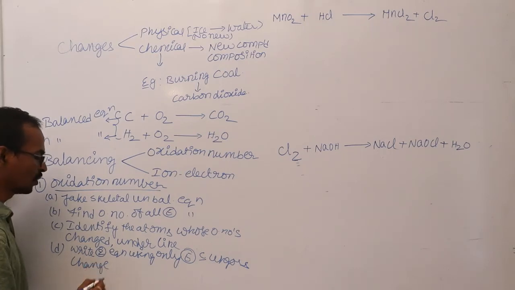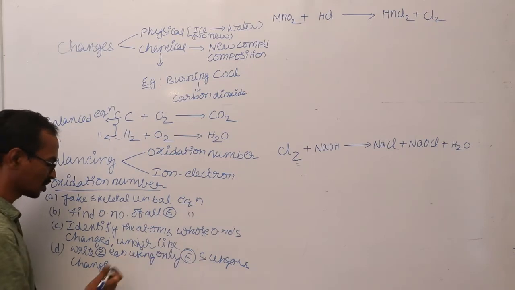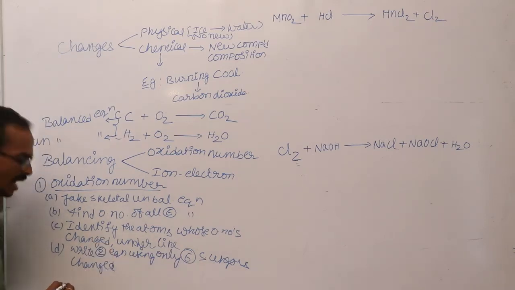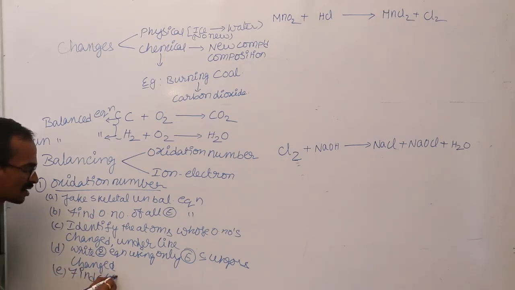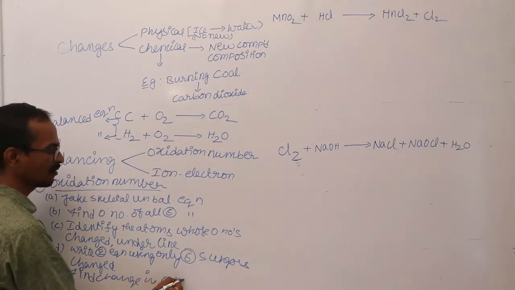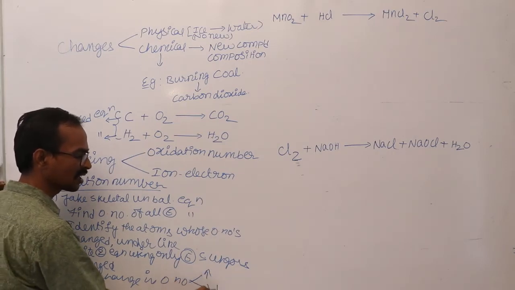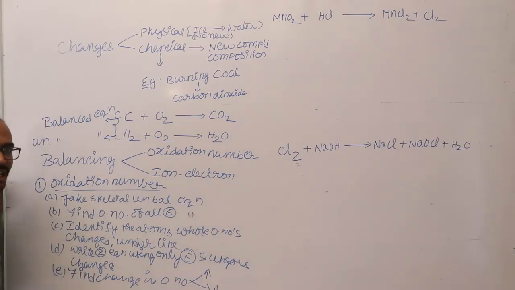Next, find the change in oxidation number. In one equation, the oxidation number is increased, and in another equation, the oxidation number is decreased.